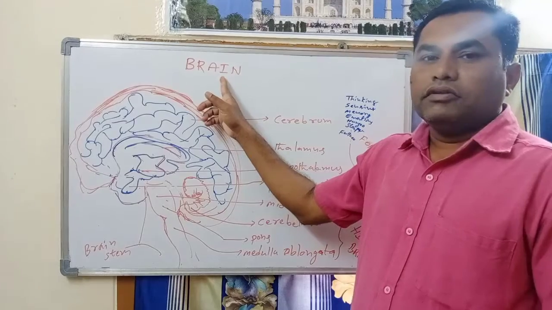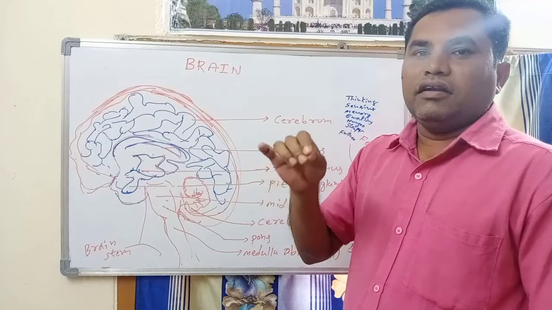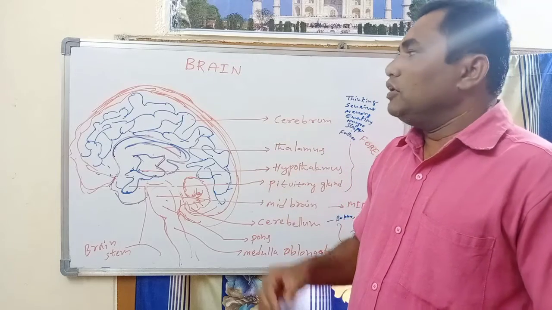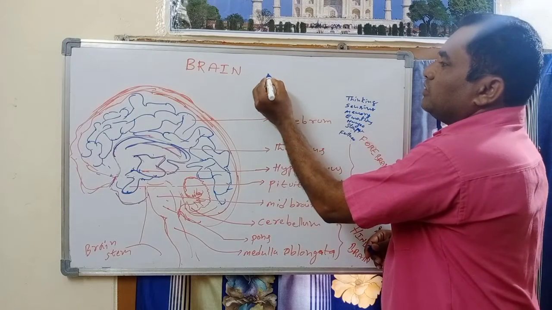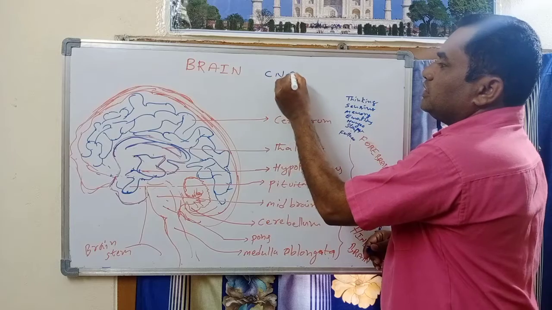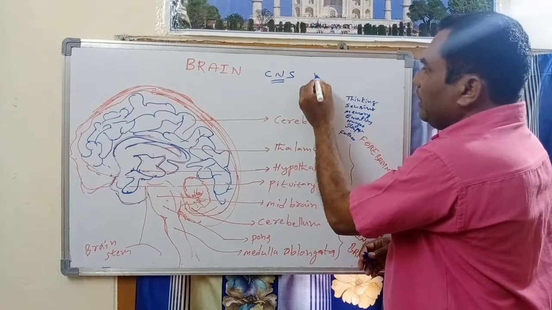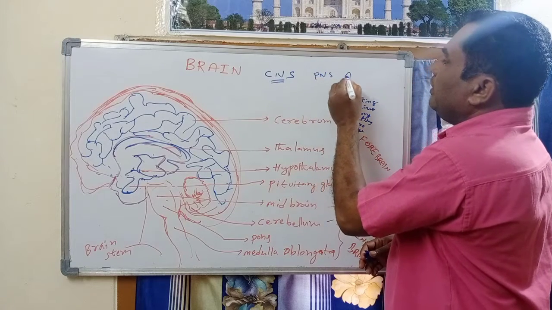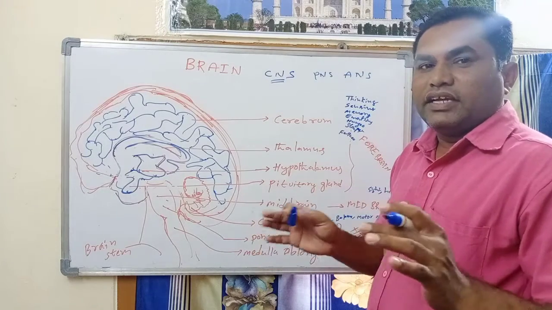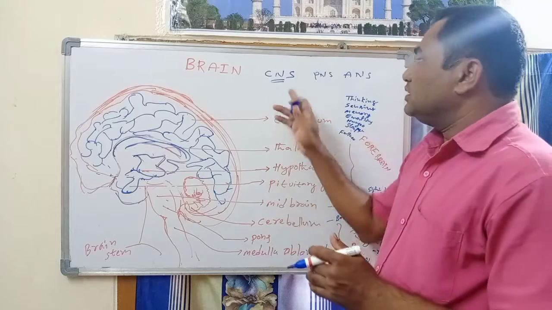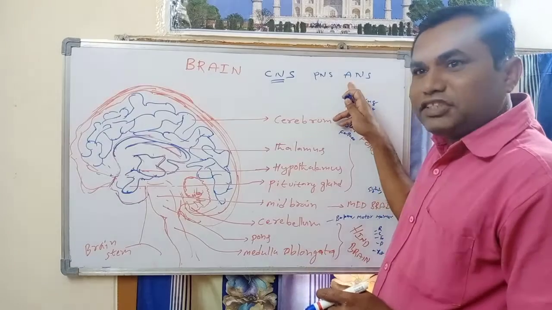So today we are discussing the brain. The brain is one of the most important organs in the nervous system. In the nervous system, there is the central nervous system, CNS, the PNS and the ANS. The nervous system is divided into three parts: the central nervous system, the peripheral nervous system, and the autonomic nervous system.